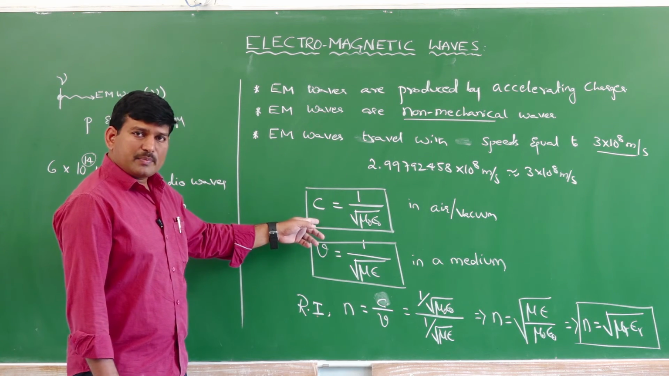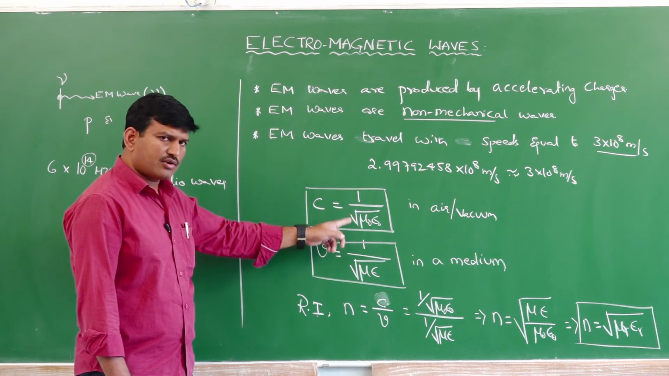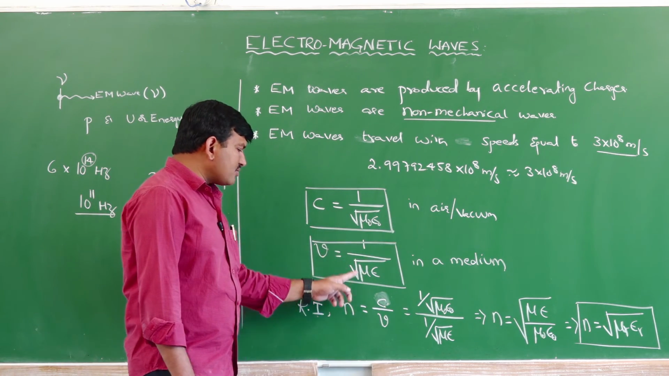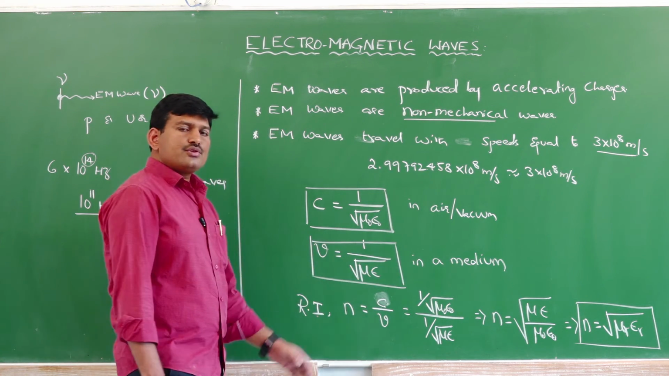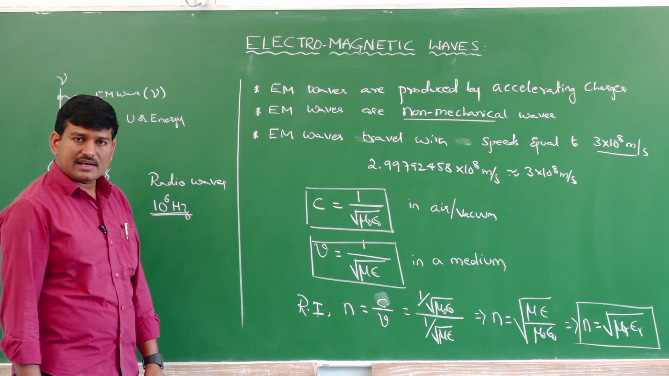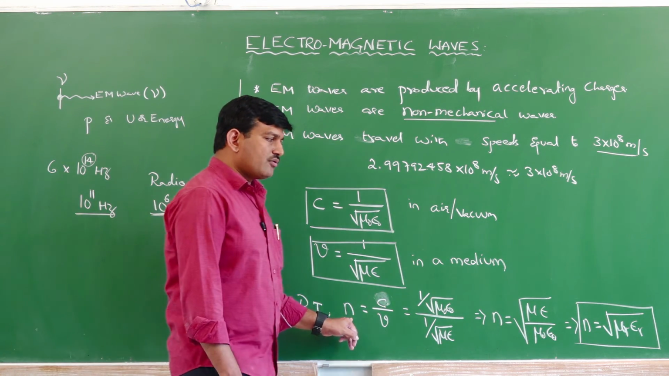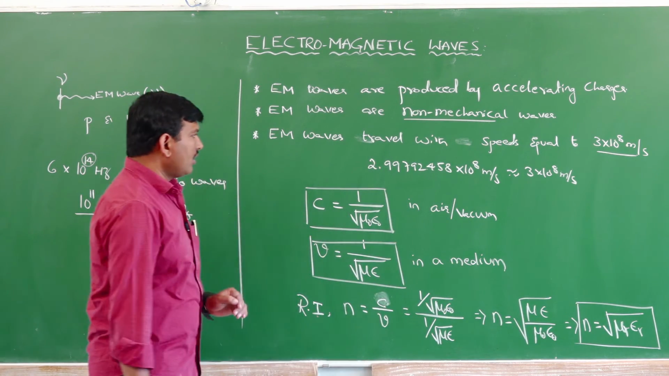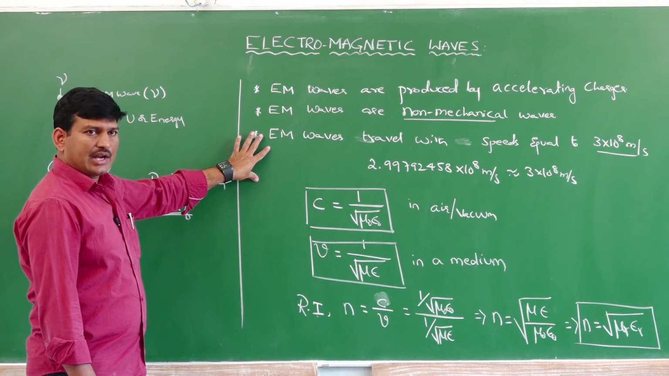And the speed of light is calculated theoretically using the formula C is equal to 1 by square root of mu naught epsilon naught in air or vacuum, and is equal to 1 by square root of mu epsilon in a medium. And using these two terms, we are able to calculate the refractive index of that particular given medium using the formula n is equal to square root of mu r into epsilon r. Is it clear or not? This is about some of the points regarding electromagnetic waves.